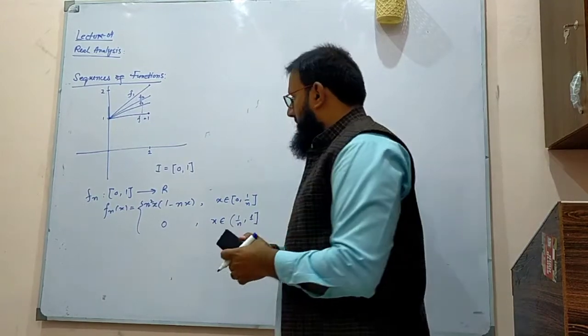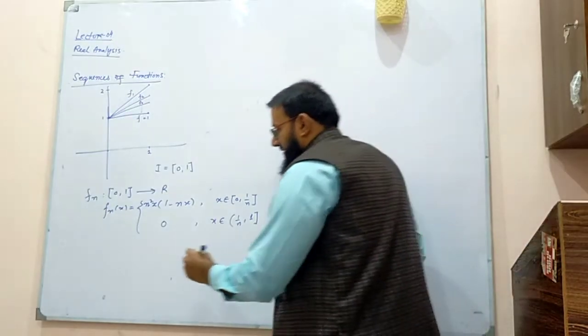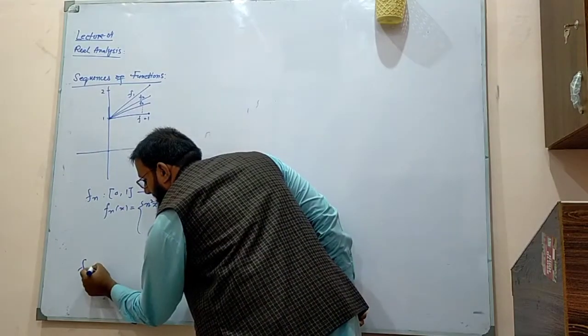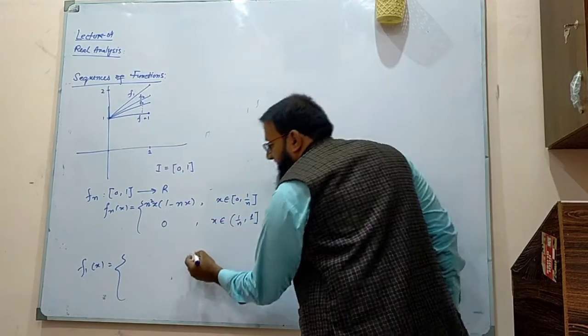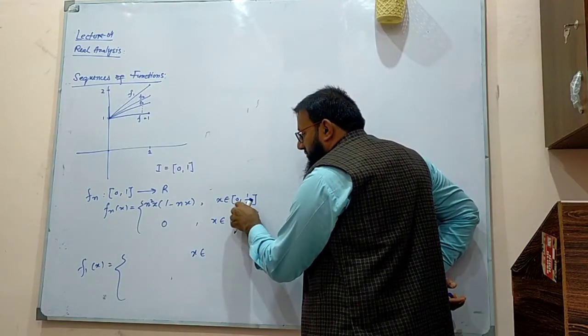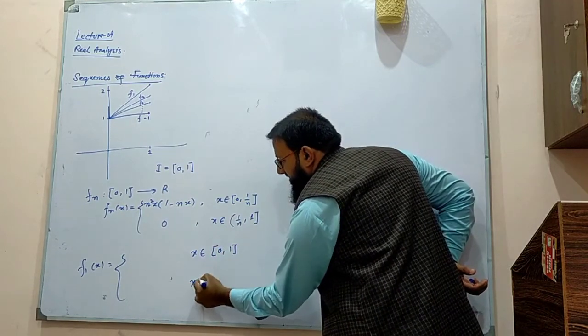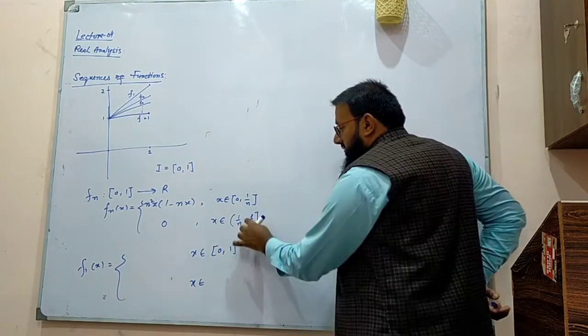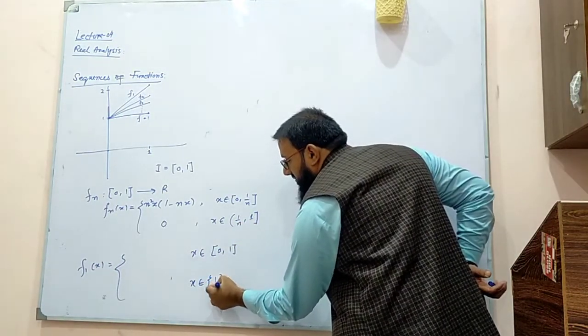Quadratic. You fix n is equal to 1, what happens? You give me the value of f1, f1 of x. It means, first tell me what is going to be the interval. Interval is from 0 to 1. And what is this? 1 over 1 is 1. It means this becomes only a single point.